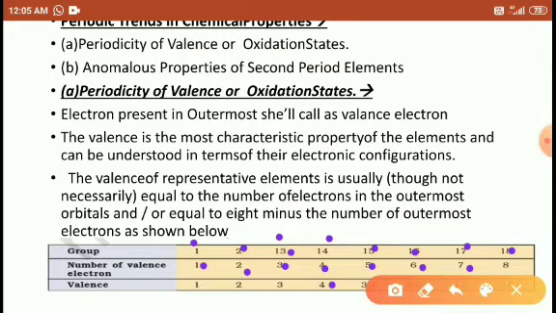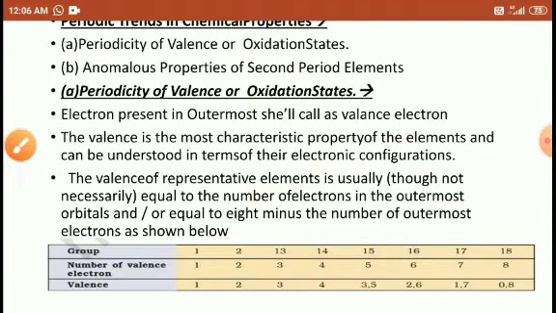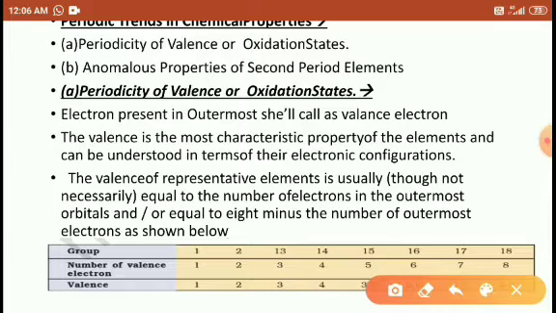Group 18 valence electron is 8. The second digit indicates the outermost electrons, and also the number of valence electrons. Right students?